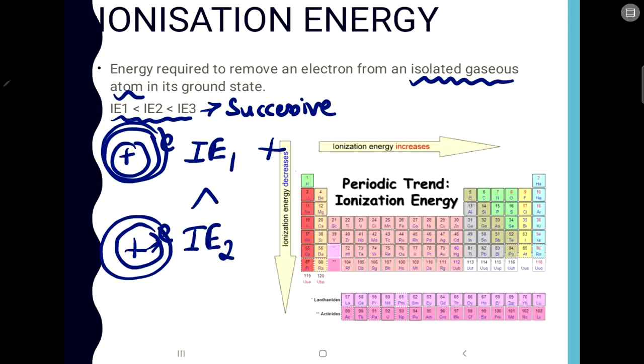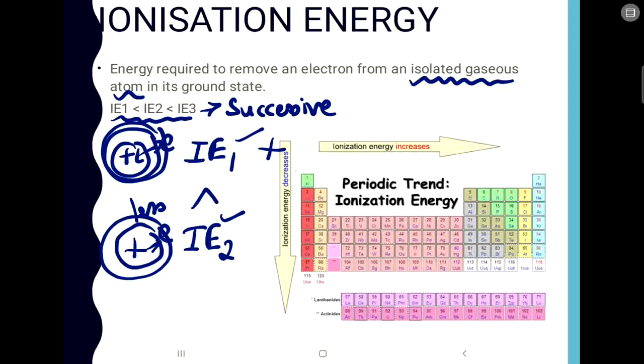Why is this IE2 greater than IE1? The first time when you removed the electron, it was ionization energy 1. Now the second time, there are less electrons because you have already removed one electron in IE1. When there is less electron, there will be more nuclear charge exhibited on each electron.